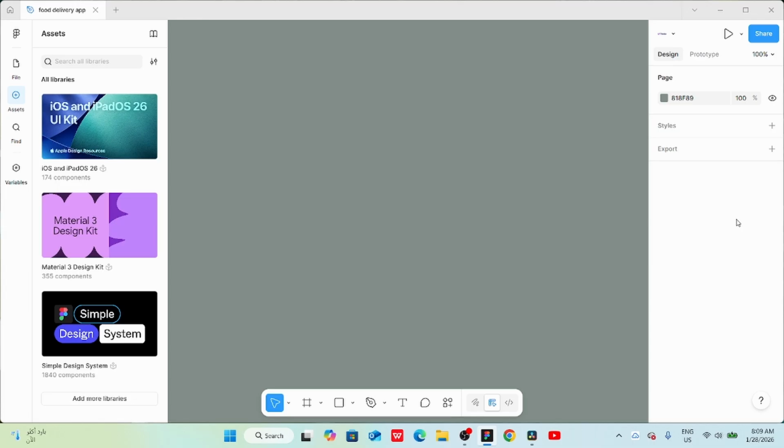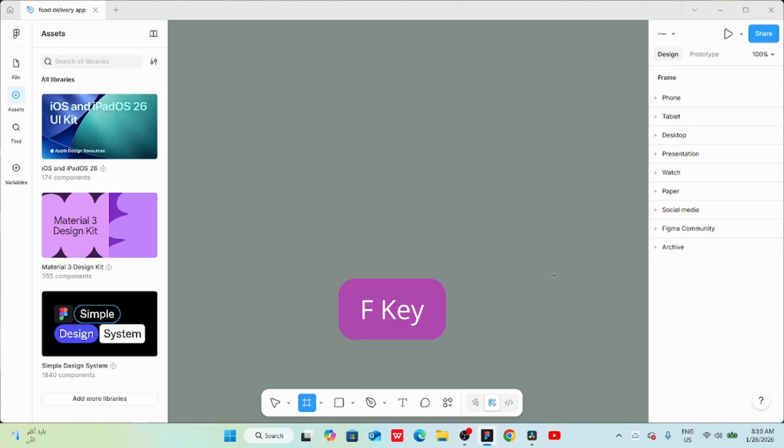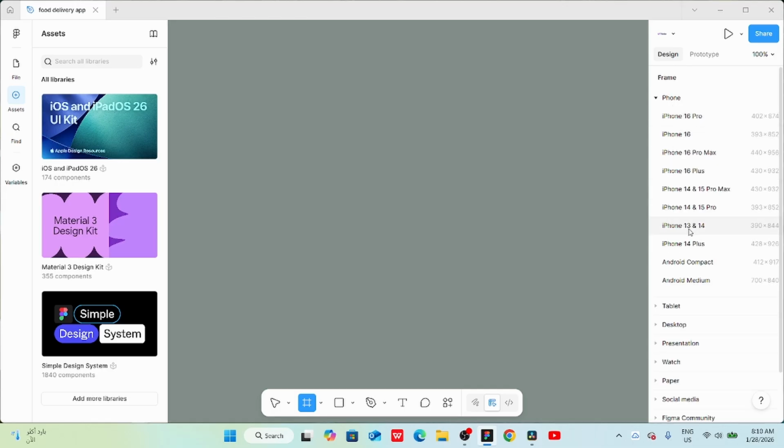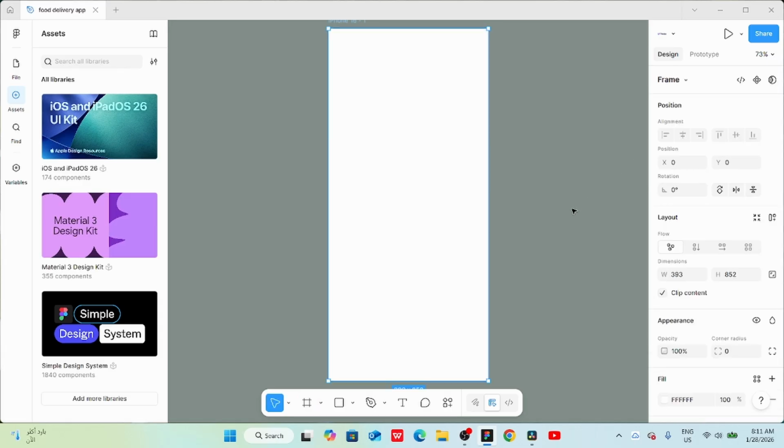For example, let's add a frame to canvas. To do this, select Frame tool from Toolbar or press F key on your keyboard. Here you will find frames for phone, tablet, desktop, etc. Inside each category, there are different device types. For example, in the phone section, we have frames for Android, iPhone 16, iPhone 16 Pro, and others. Now we can select one of these frames. I'll select iPhone 16. Once we add this frame to canvas, all of its properties appear immediately.